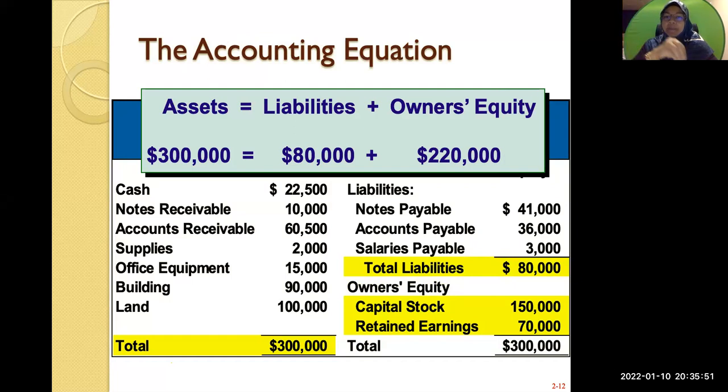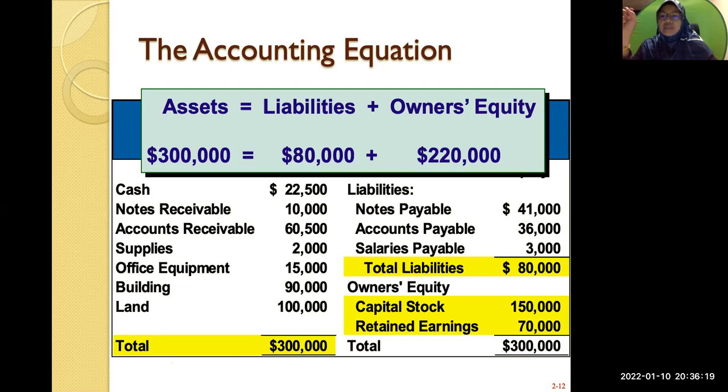For example, here your total asset is 300,000. And how do you get that 300,000? It is represented by your liabilities of 80,000 and your owner's equity of 220,000. So total liabilities and owner's equity is 300,000, which is the same as the value of your asset. So remember this equation: assets must always equal your liabilities and owner's equity.